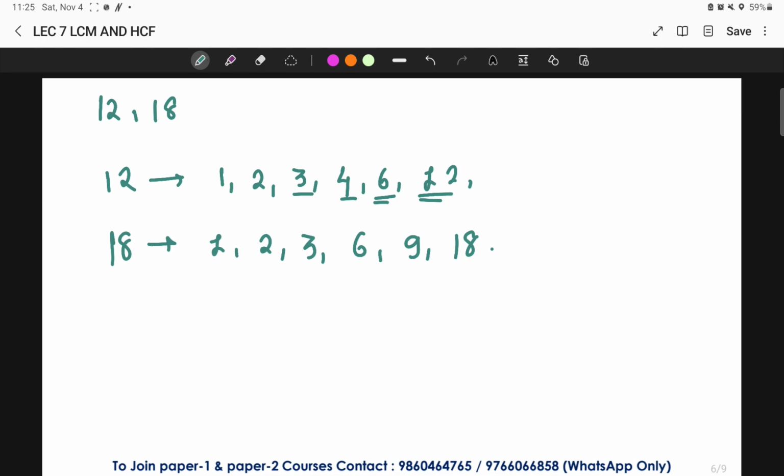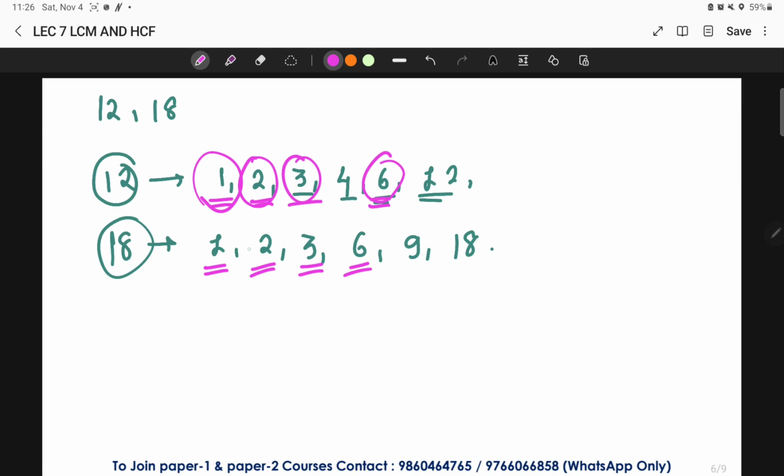Okay, so now you have to look here. If you start looking at these factors, what are the common factors? Common factors are 1, 2, 3, 6. These are the common factors.